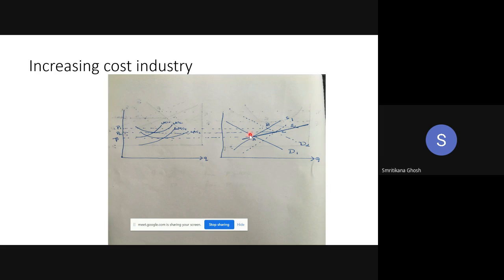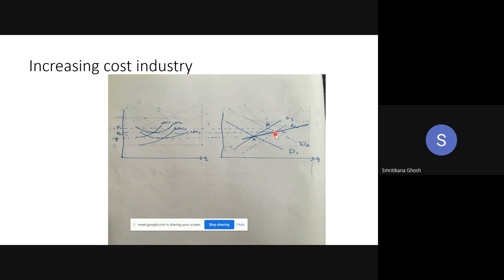But this is not all actually. It is an increasing cost industry. Increasing cost industry means it is DRS. If you increase your input by 20%, then your output is rising by less than 20%, so your average cost is increasing. That is why it is called an increasing cost industry.